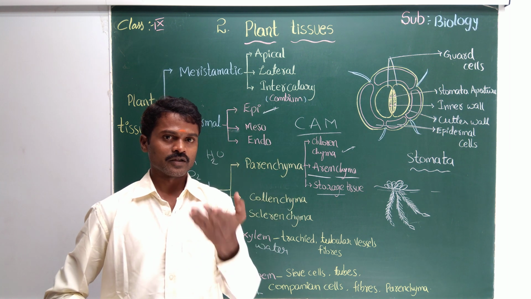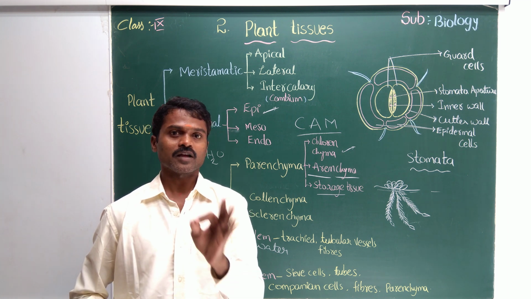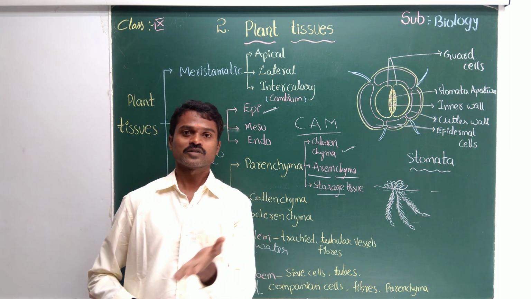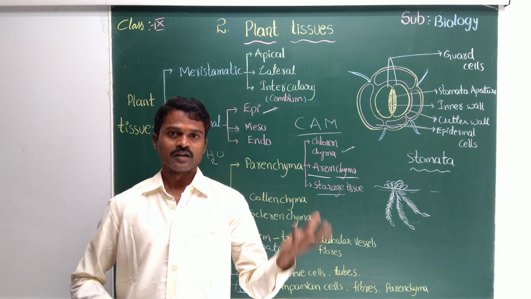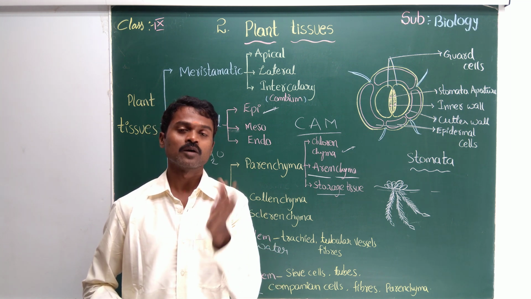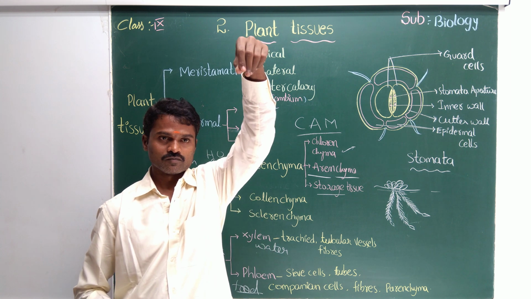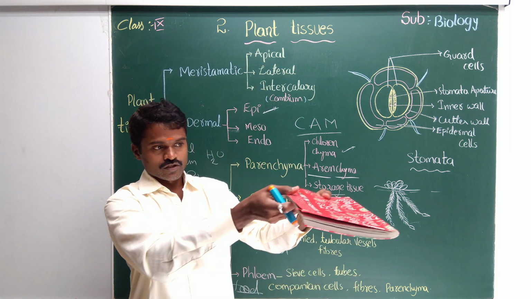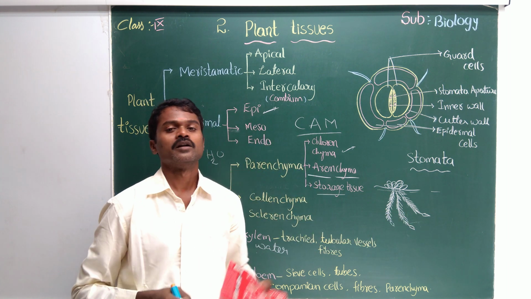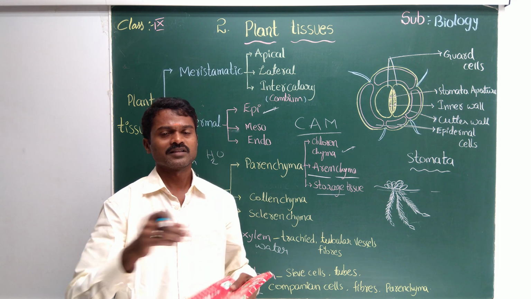You do one thing, you take a betel leaf. What is betel leaf? Piper betel. Generally used like an English word, it is the scientific name of the betel leaf, or tamalapaku: Piper betel. Take the Piper betel leaf and just observe. Keep it like this and observe the leaf, you can observe the dots. Not only on the Piper betel, you can observe them on every leaf, but here it's somewhat clear.